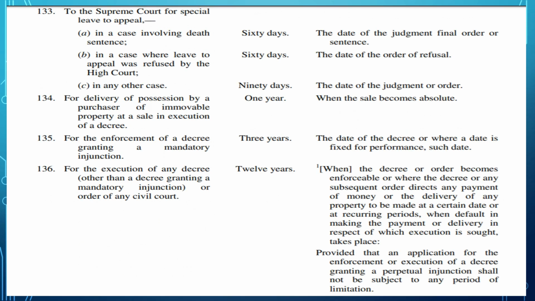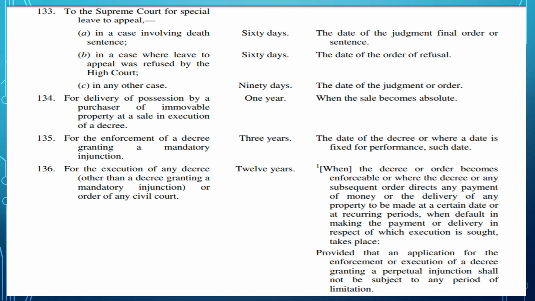If you have to file a petition or an application to the Supreme Court for special leave to appeal, in case of death sentence, you should file the application within 60 days from the date of final order or sentence. In case where leave to appeal was refused by the High Court, you have to file the application within 60 days from the date of order of refusal. In any other case, it will be 90 days from the date of judgment or order.